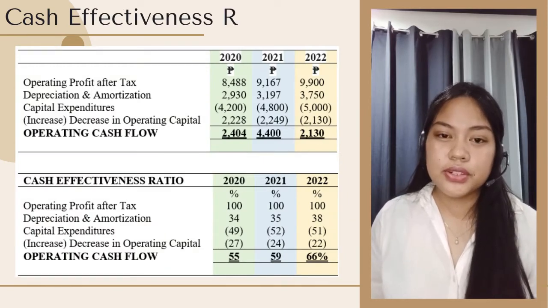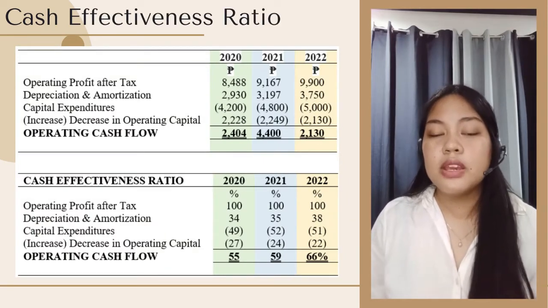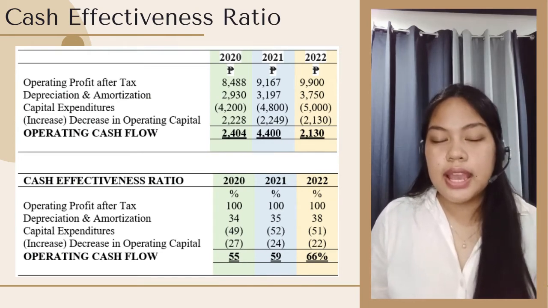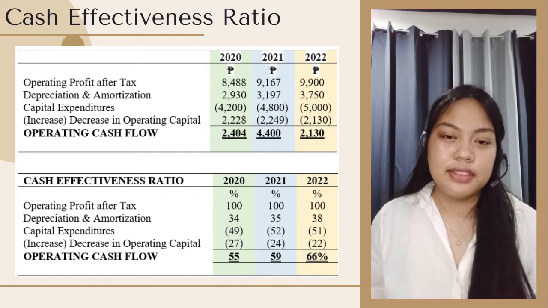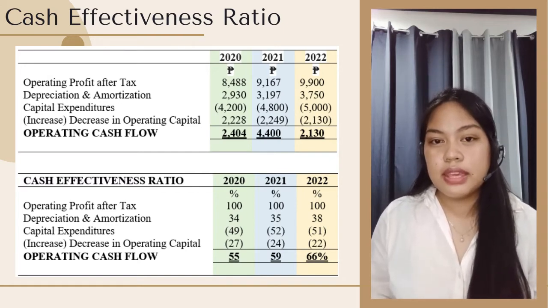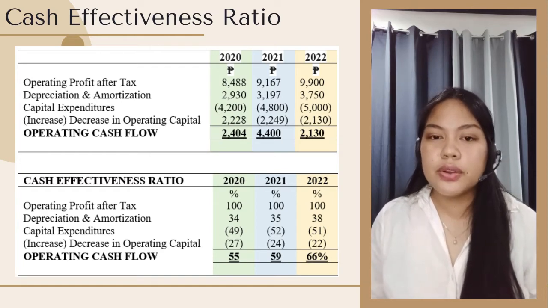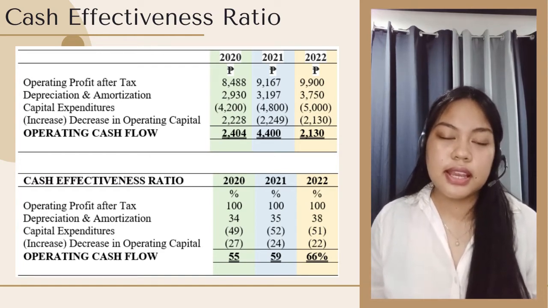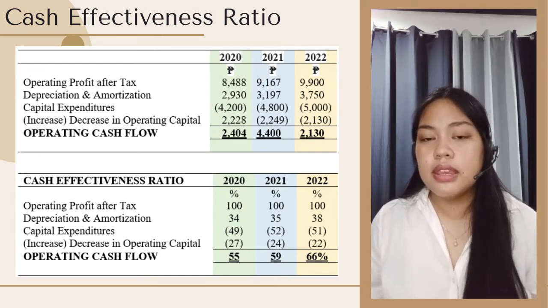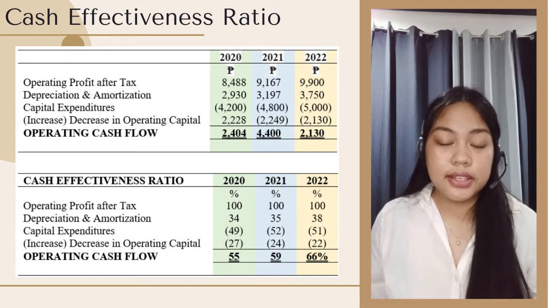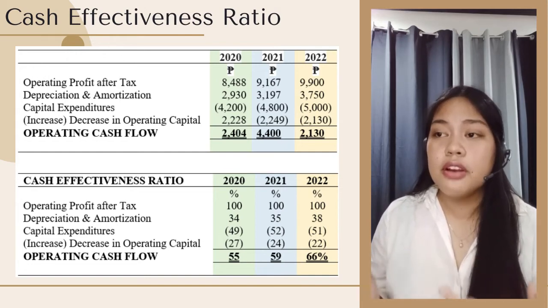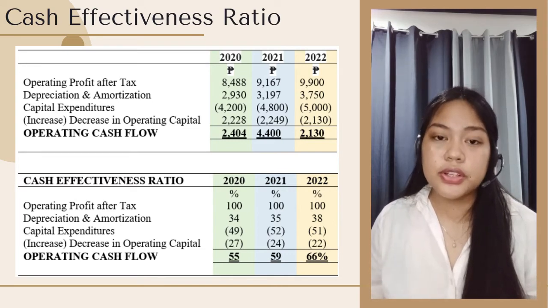In addition to the measures that were mentioned by the team, we have also developed a way to measure and evaluate the cash flows. As a measurement for cash effectiveness, we have measured the operating cash flow relative to the income generated. So the cash effectiveness ratio is actually a good indicator of the relationship between the cash flow and the reported income.